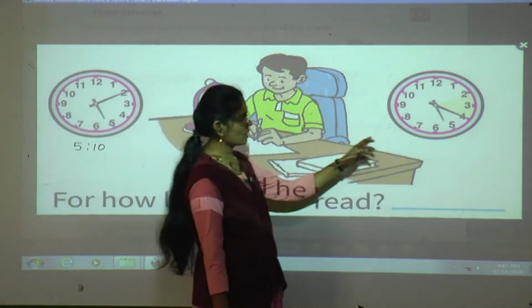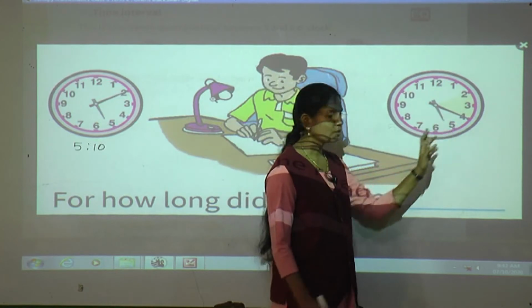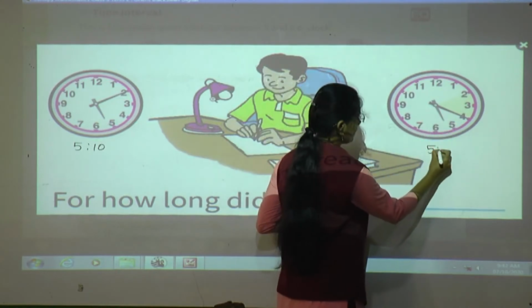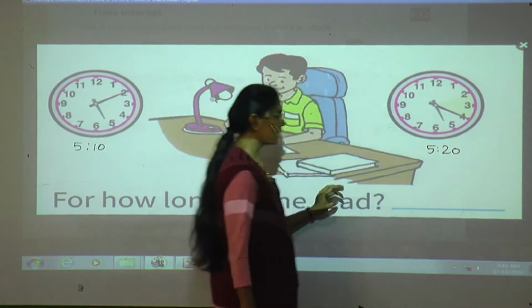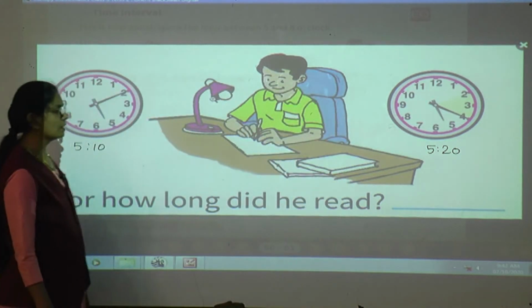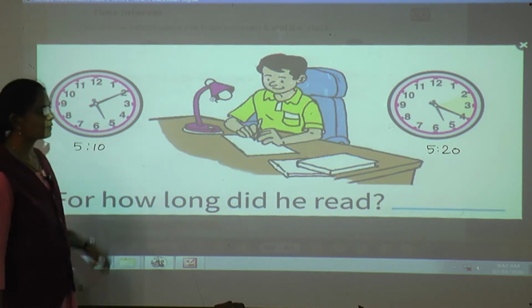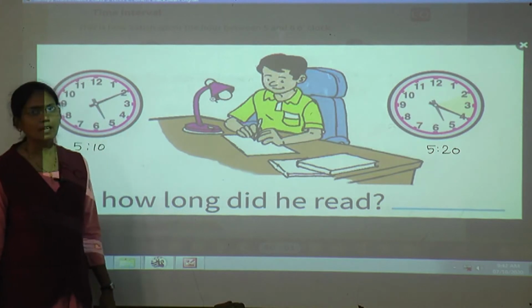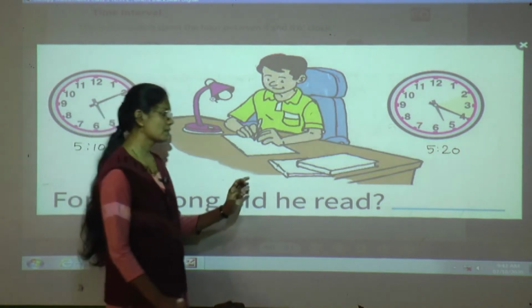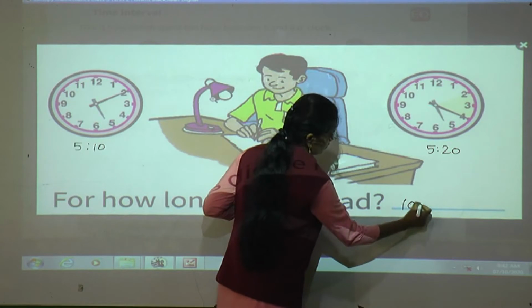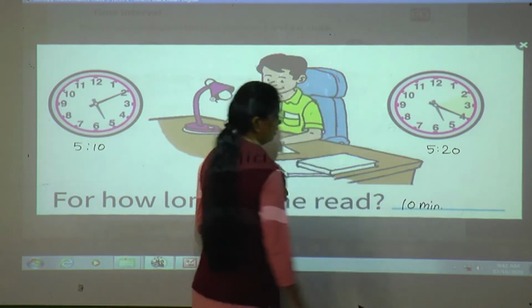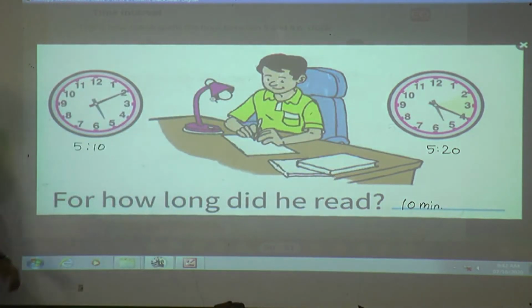Here in this clock what is the time? 4 5s are 20, means 5:20. From 5:10 to 5:20 he read his book. So for how long did he read? Yes, 10 minutes, correct. So we'll write here 10 minutes, 5:10 to 5:20.